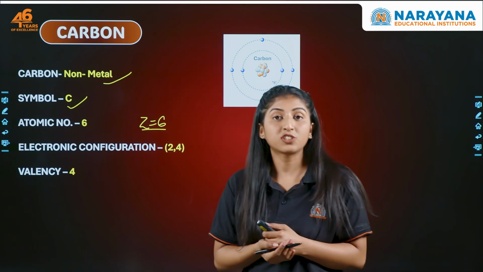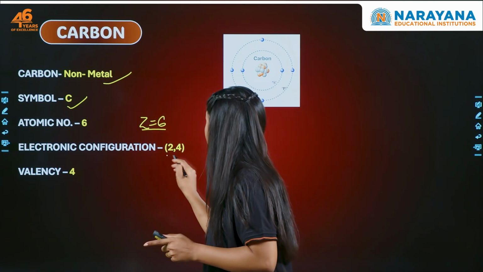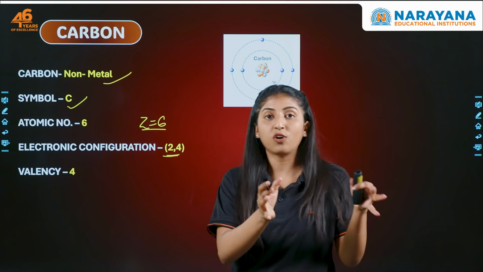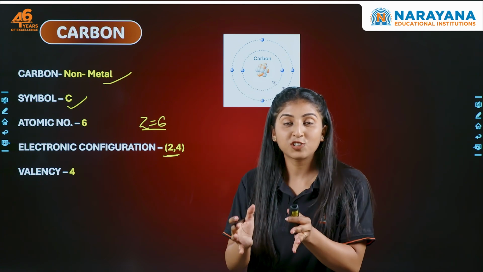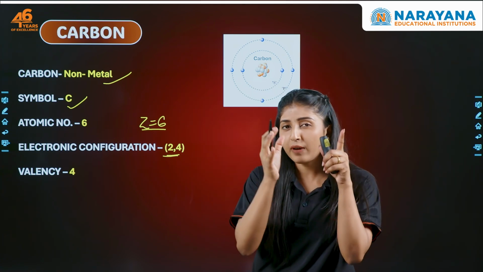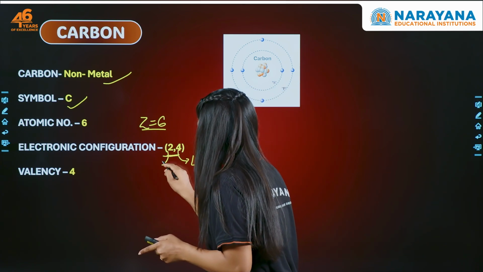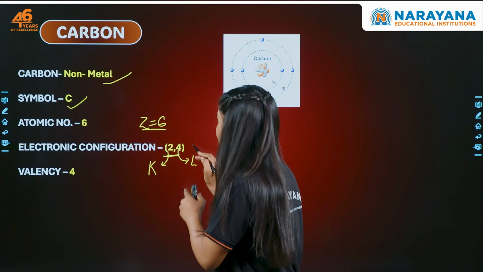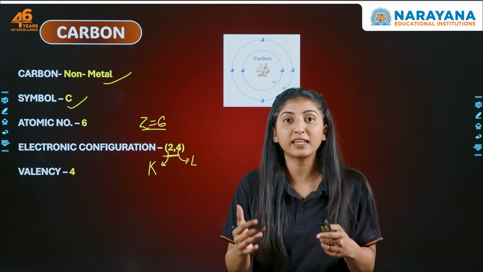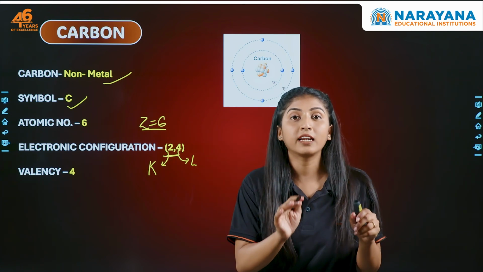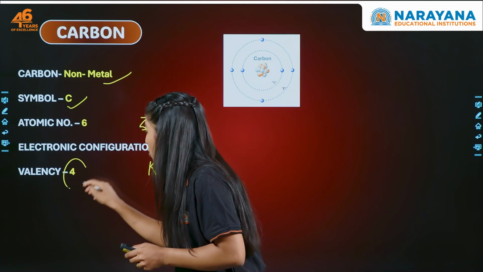Now talking about the electronic configuration, it has an electronic configuration of 2,4, meaning 2 electrons in the K shell while 4 electrons in its L shell. So when this last shell, that is the L shell, this is K and this is L, the L shell has 4 electrons. What does it indicate? Last shell में 4 electrons, means its valency will be 4.